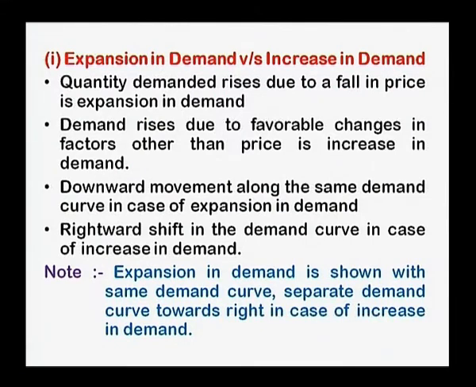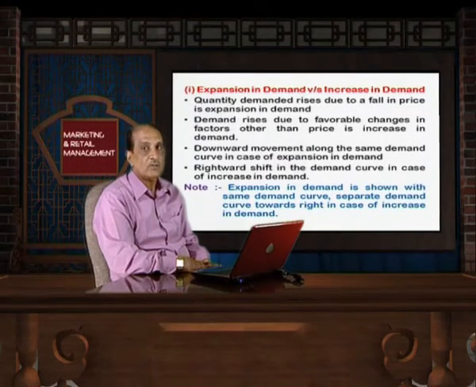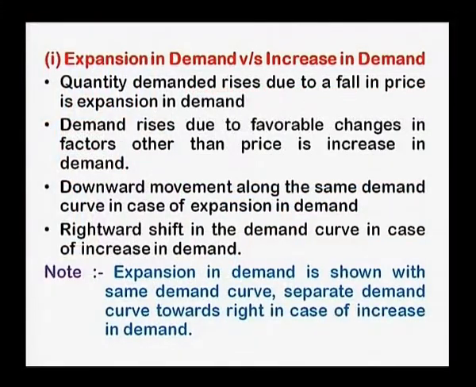or we can say, in order to show the rise in demand on account of change in price, we have downward movement along the same demand curve. But in case of increase in demand, there is rightward shift in the demand curve, or we can say that we have to make another demand curve so as to show increase in demand, and that takes place only because of change in the factors other than price.